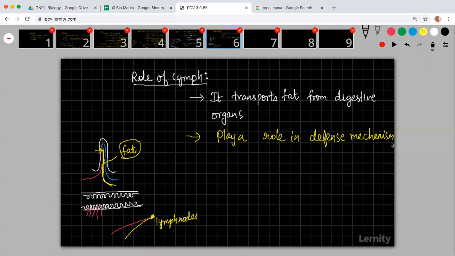So what are the two roles of lymph? One, it helps transport the fat from the digestive organs to the blood. It will collect it, and then in the lymph node, it allows it to join with the blood. And it also plays a major role in the defense mechanism.